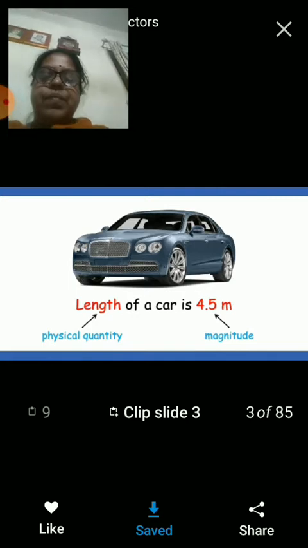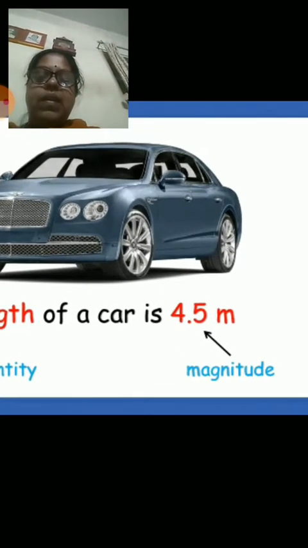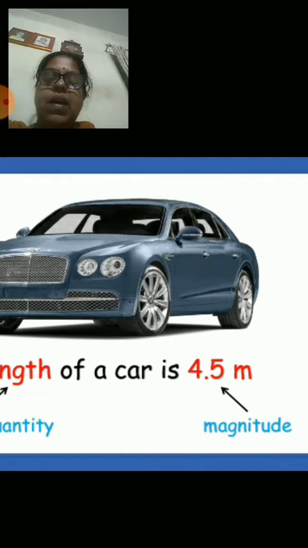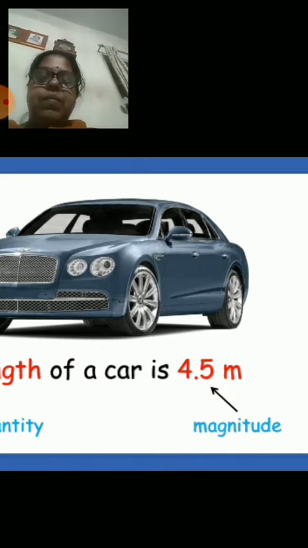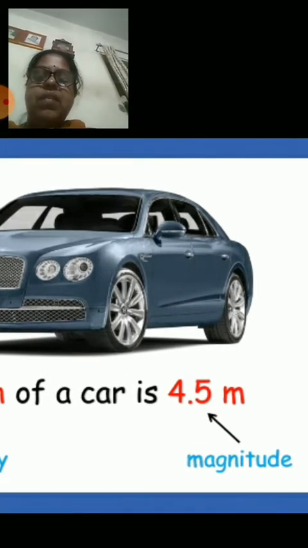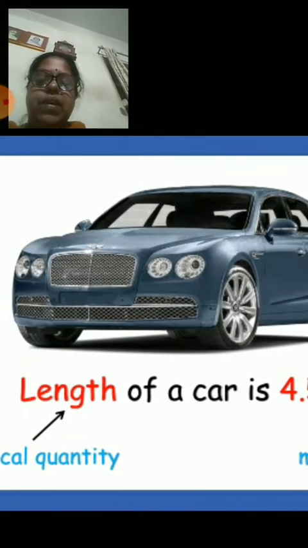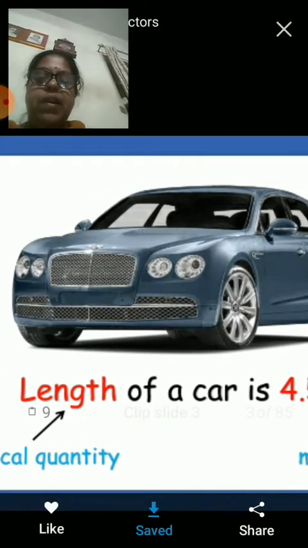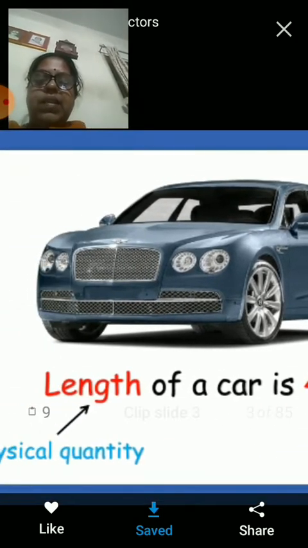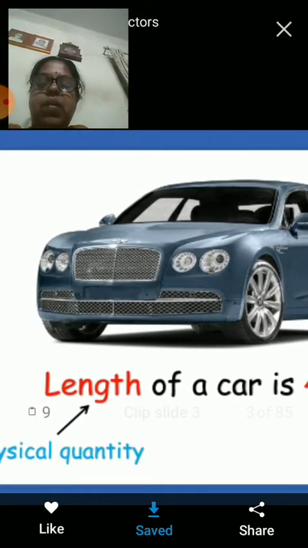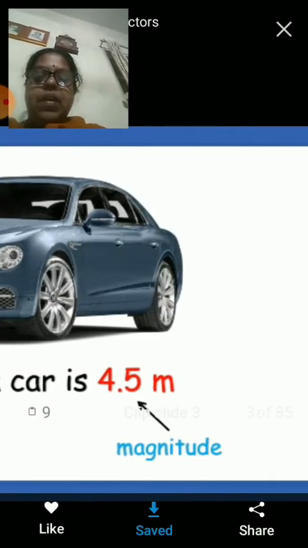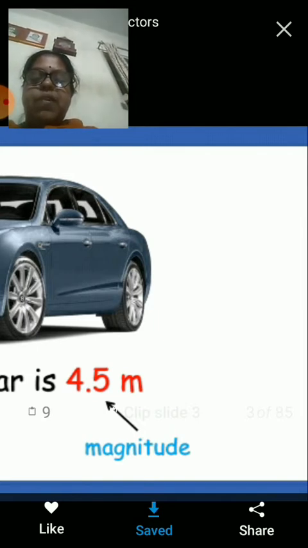Next slide. Now look at this slide. What you are seeing is a picture of a car. Suppose we are going to make some measurements on this car. Suppose I'm interested in measuring the length of the car. It is already given on the slide that the length of the car is 4.5 meter. Length is a quantity which is measured in physics, therefore it is called a physical quantity, and it is measured as 4.5 meter.